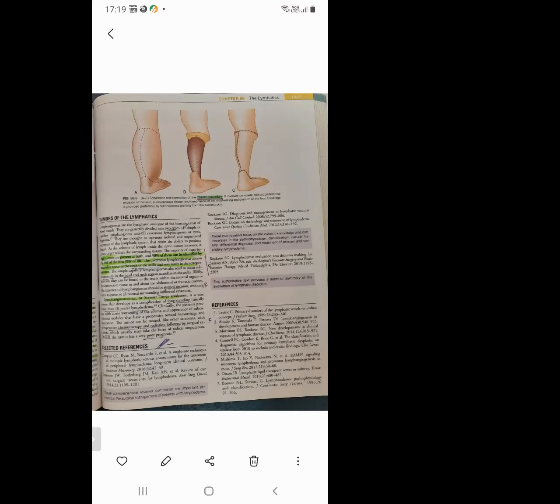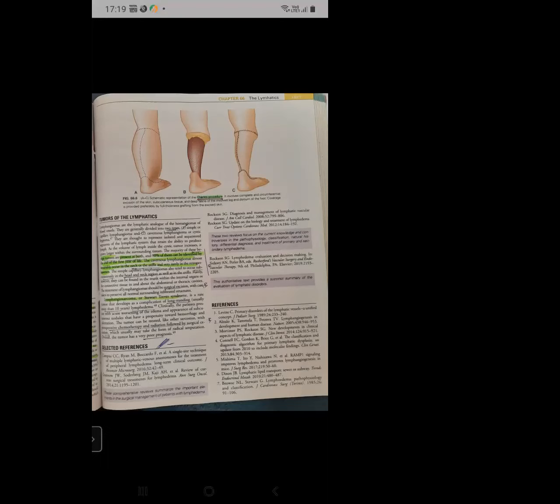It should be treated like other sarcomas. You have to give preoperative chemotherapy and radiation followed by surgical excision, which usually takes the form of radical amputation. So overall, the tumor has a very poor prognosis. Very small chapter.